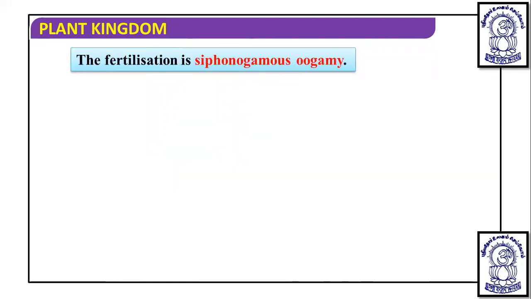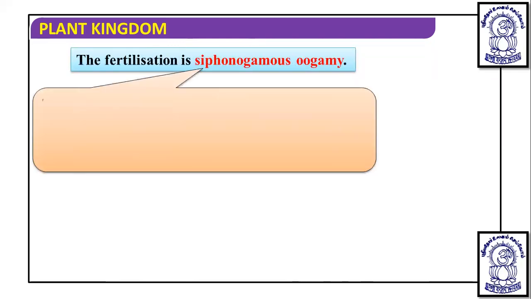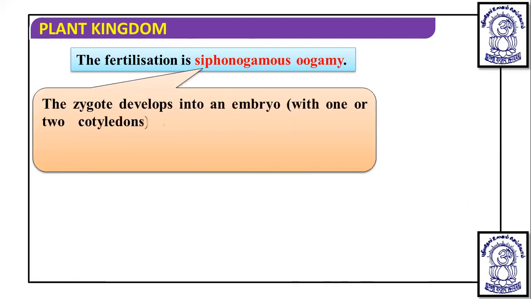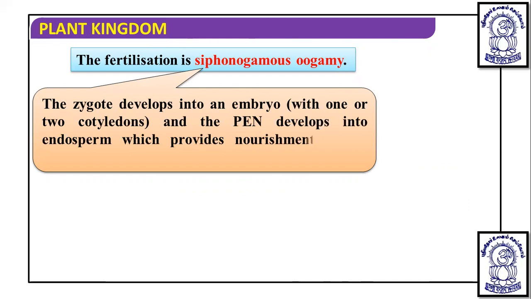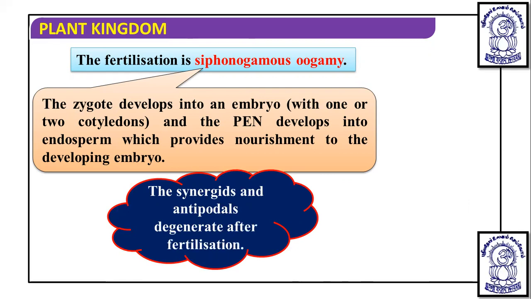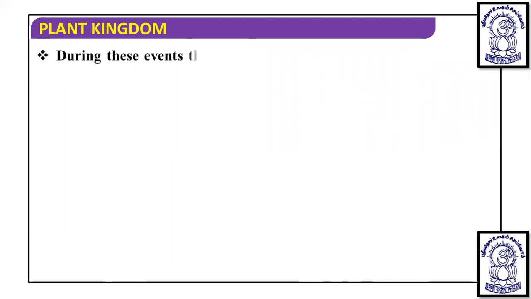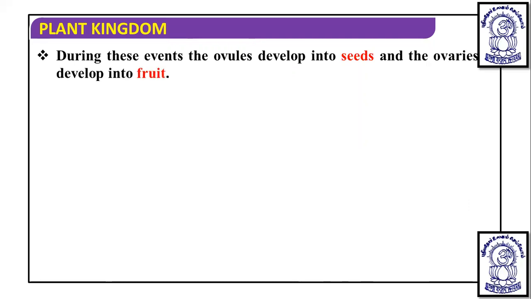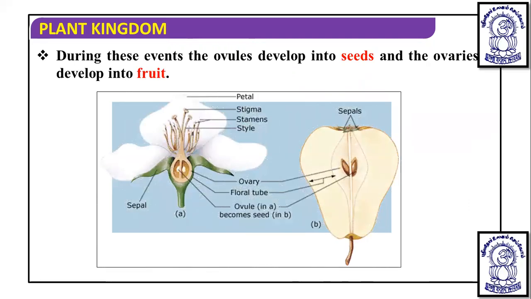The fertilization is siphonogamous oogamy. You can see here, the zygote develops into an embryo with one or two cotyledons, and the primary endosperm nucleus develops into the endosperm. So the zygote forms the embryo and the primary endosperm nucleus forms the endosperm, which provides nourishment to the developing embryo. The synergids and antipodals degenerate after fertilization in the embryo sac. During this event, the ovule develops into a seed and the ovary forms a fruit.